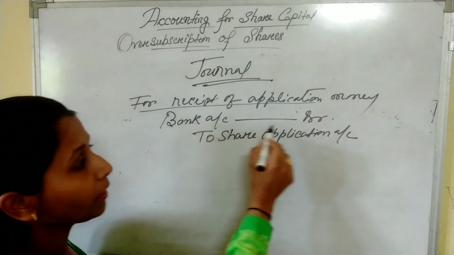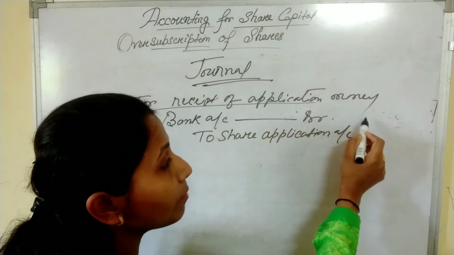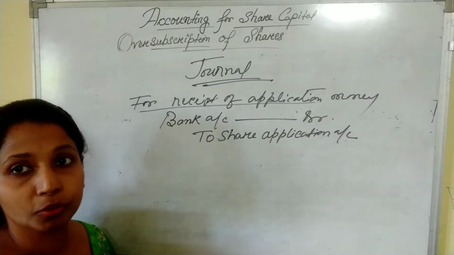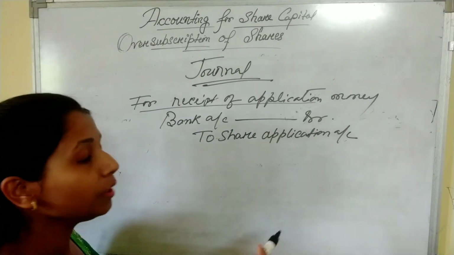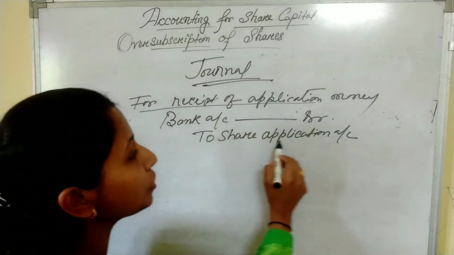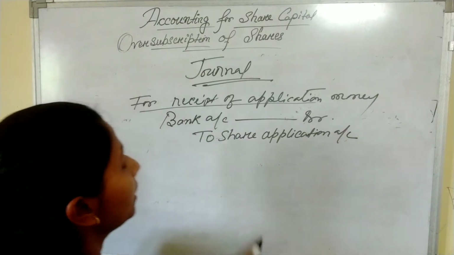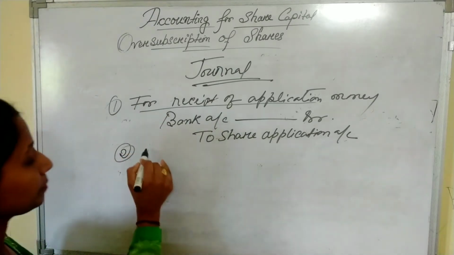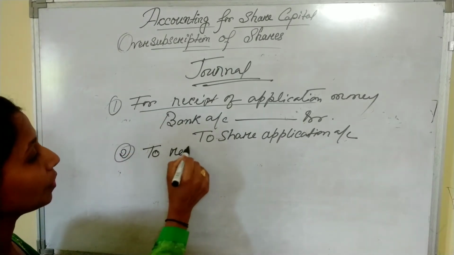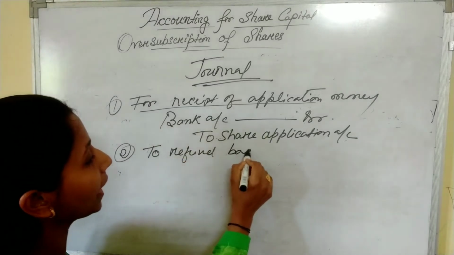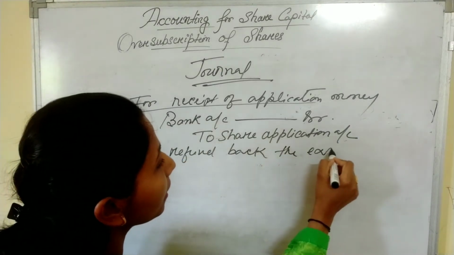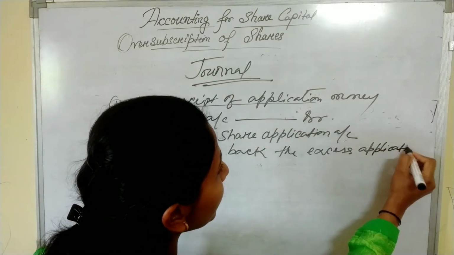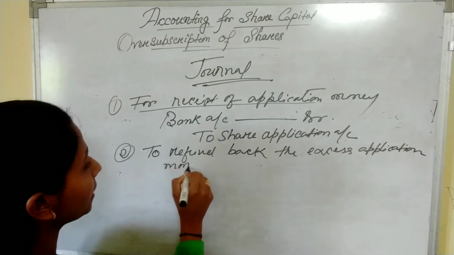In this entry, bank is debited. Here the amount will be the total amount the company has received through application, including the oversubscription amount, to share application account. Then, the second entry is to refund back the excess application money.